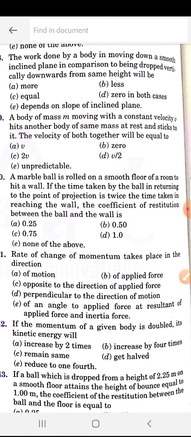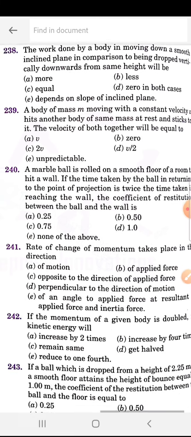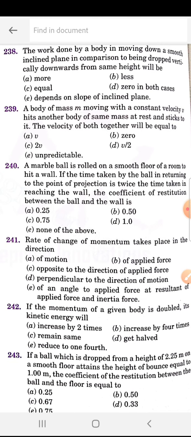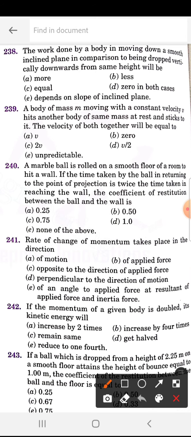A body of 239. A body of mass m moving with a constant velocity v hits another body of the same mass at rest and sticks to it. The velocity of both together will be equal to. So 239 is D. V by 2.